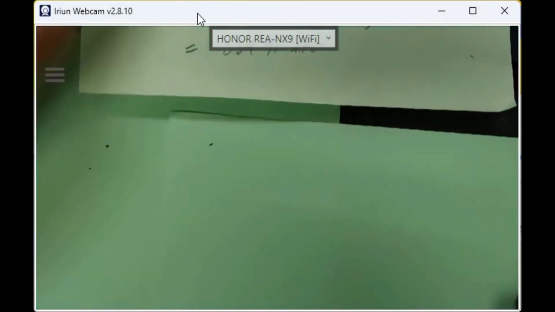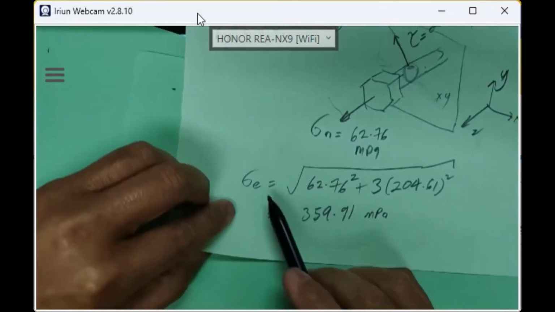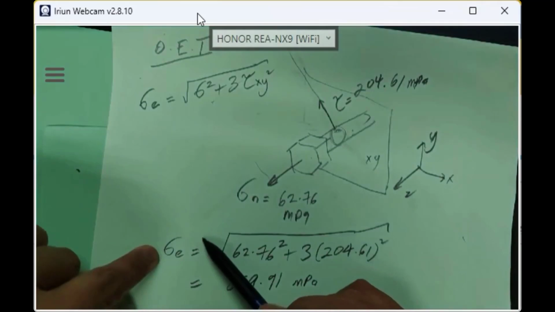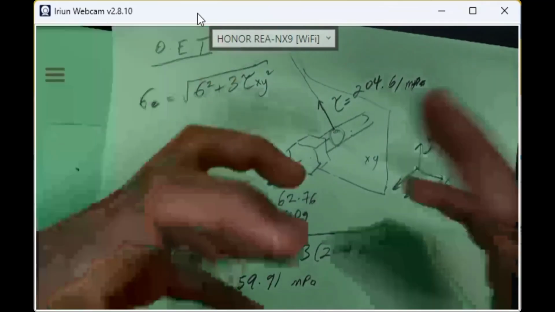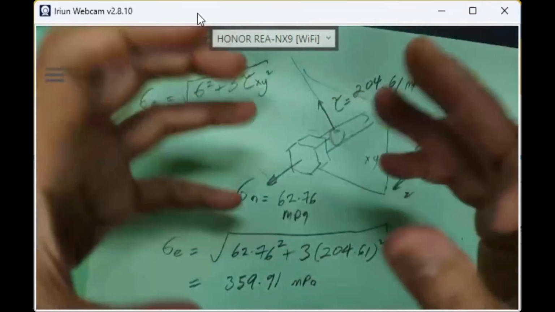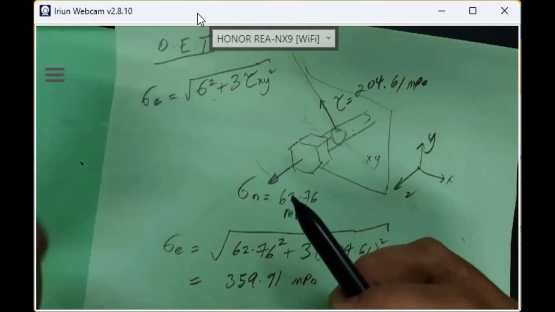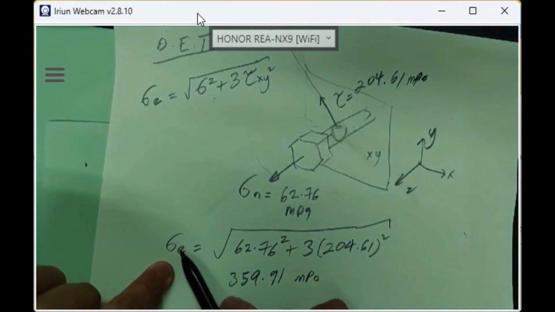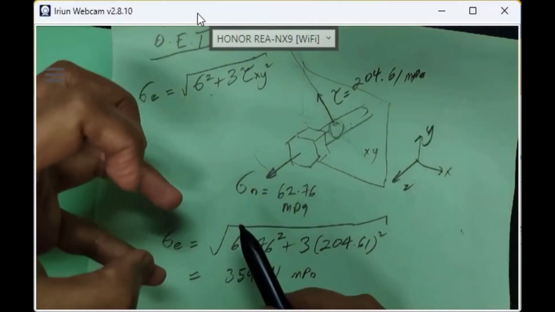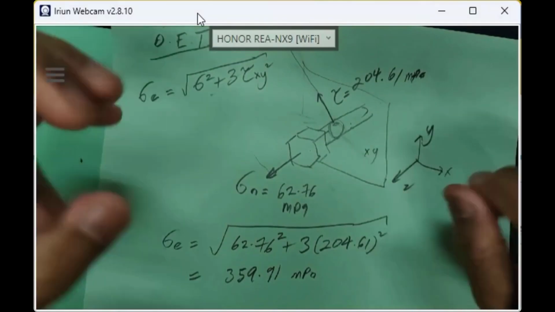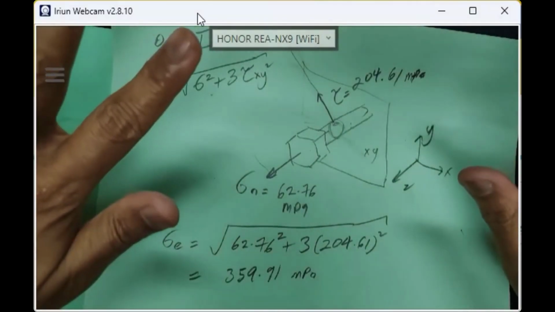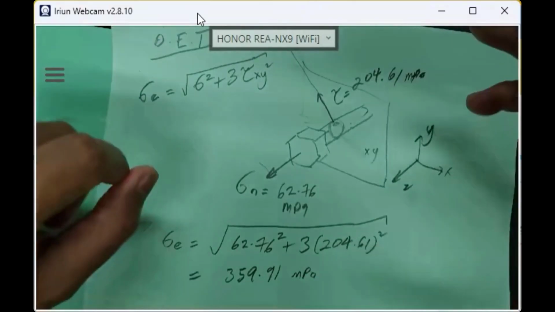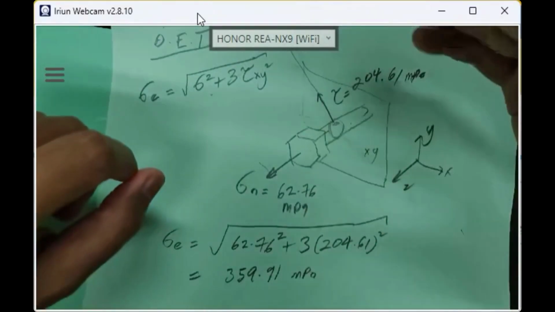Remember DET converts the shear stress and sigma into sigma. Sigma means normal stress, bending stress. It's not shear stress, it is the equivalent stress based on distortion energy theory. If we want to find the safety factor with sigma, it's no longer shear strength. It will be SY in the denominator.